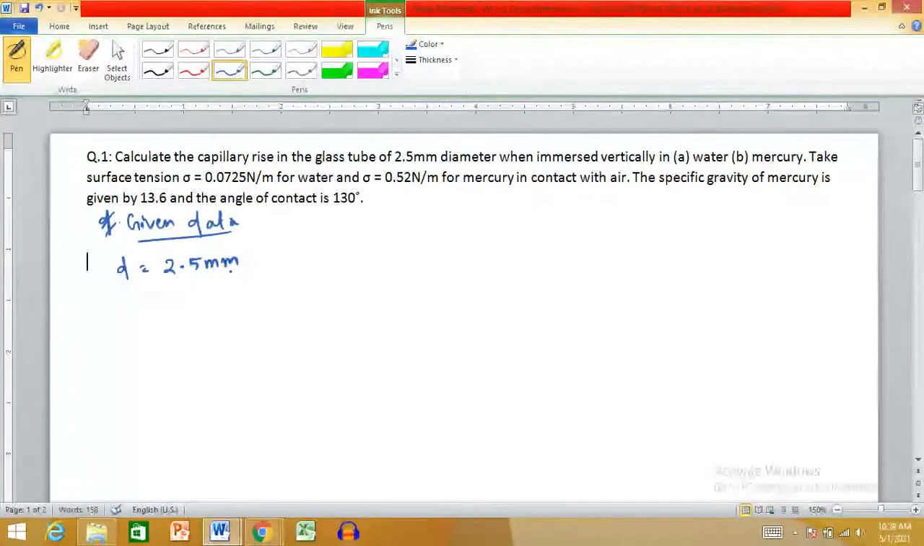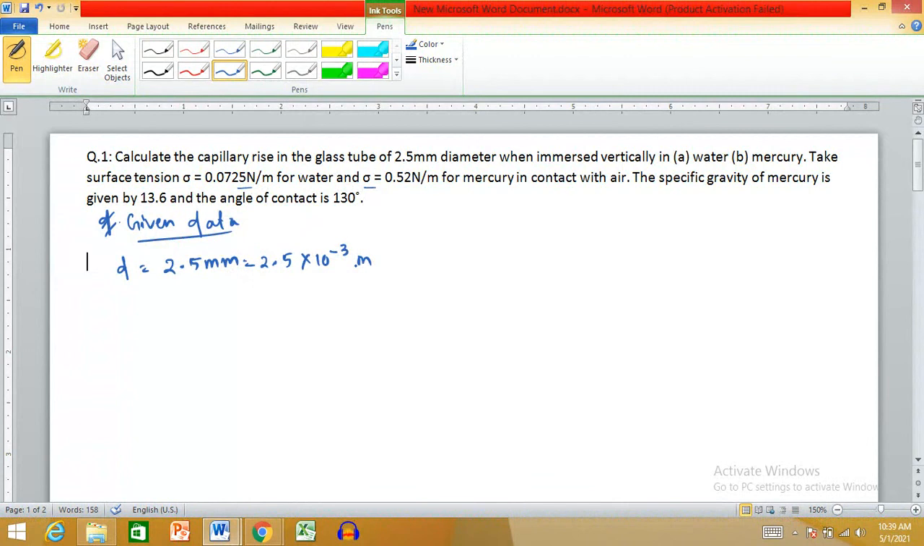Diameter of the glass tube is 2.5 mm. You can see sigma is in meter, all the things are in meter. So let us convert this into meter. We'll always try to solve in SI system of units. So I have converted that into meter, 2.5 into 10 to the power minus 3 meter. That is the diameter of the glass tube.